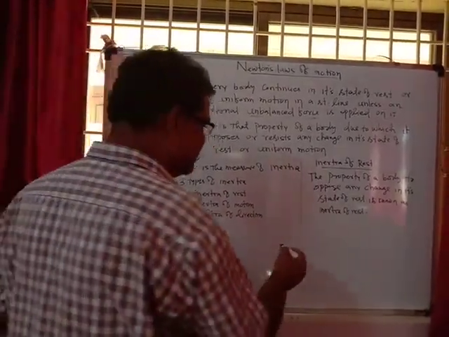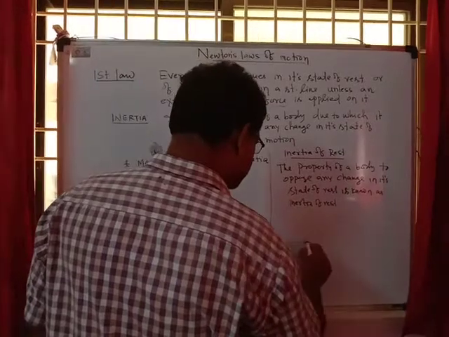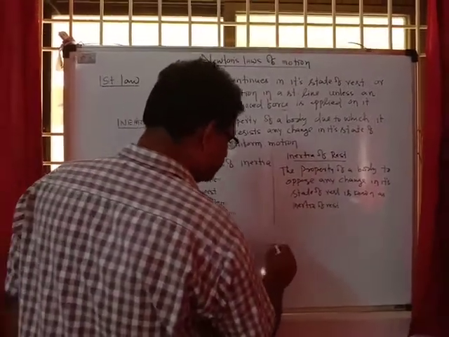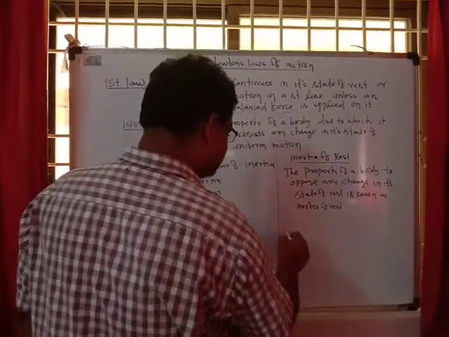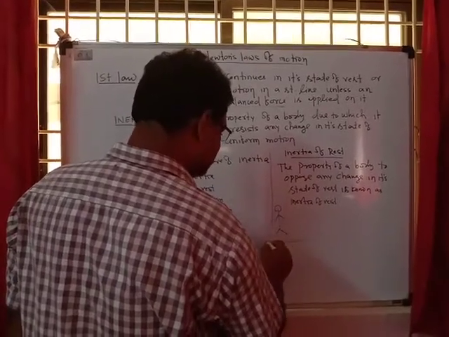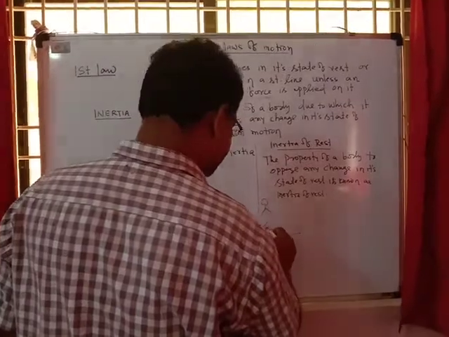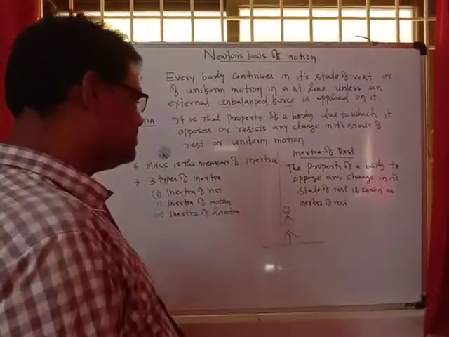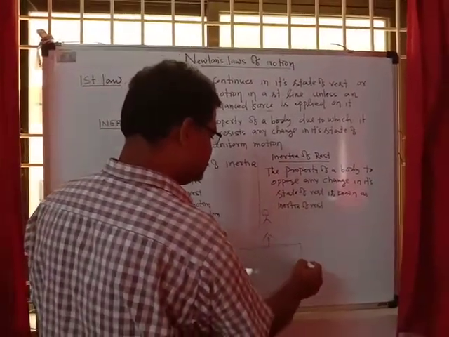Suppose a man is standing in a bus. The bus is at the platform, and the man is standing on the floor inside the bus.